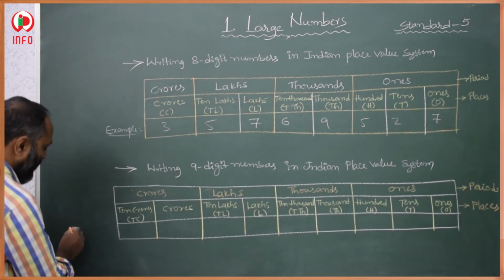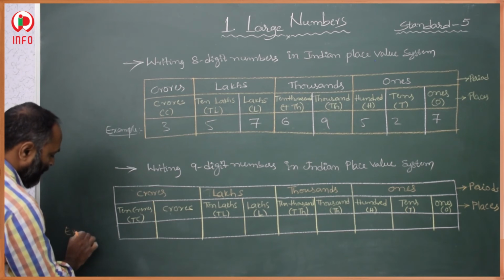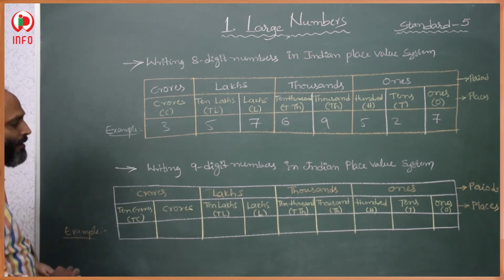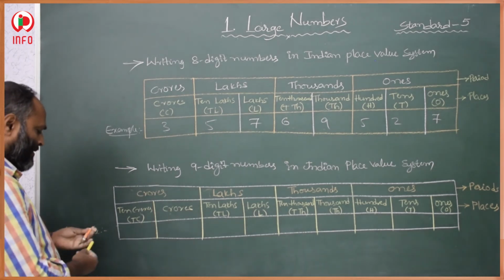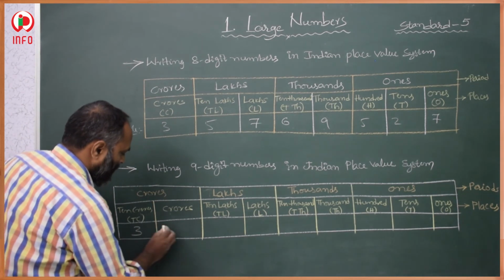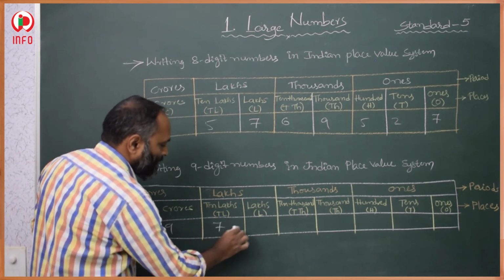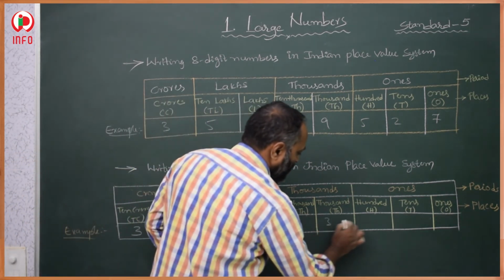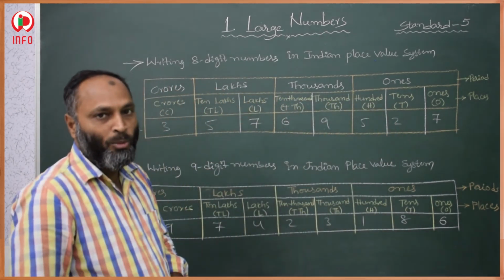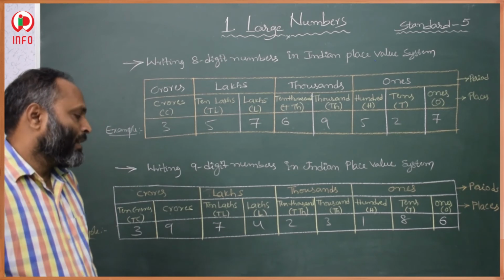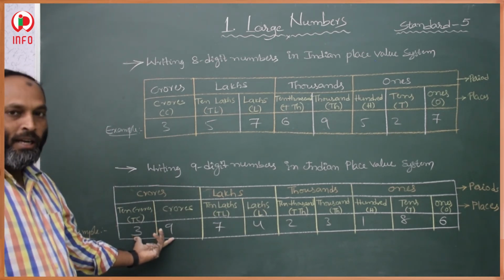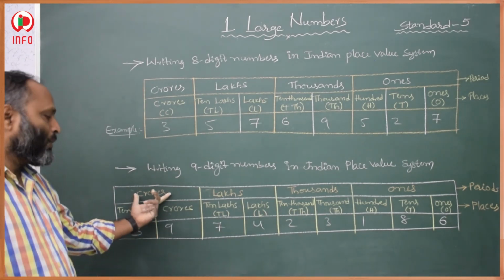Then if, for example, I give any number, that too a 9-digit number, how to read? 3, 9, 7, 4, 2, 3, 1, 8, 6. These are the numerals given in places. Then how to read? These two in the 9-digit number come under the crores period.